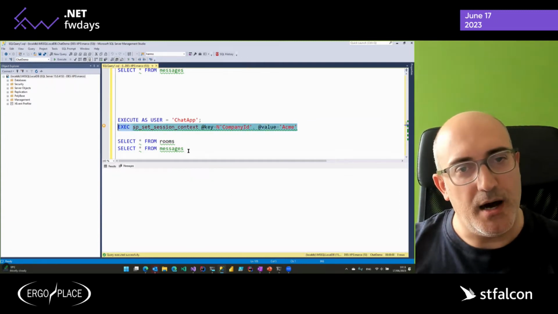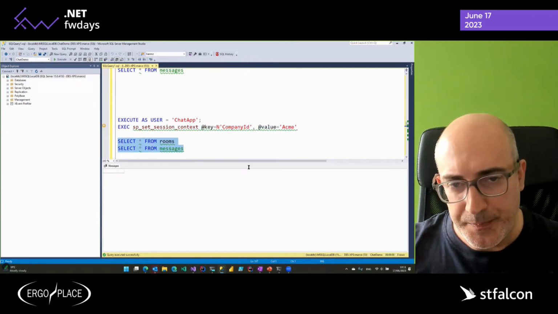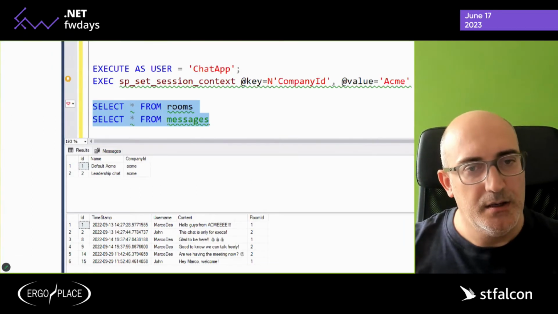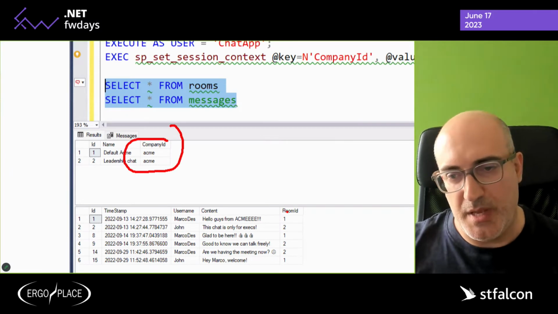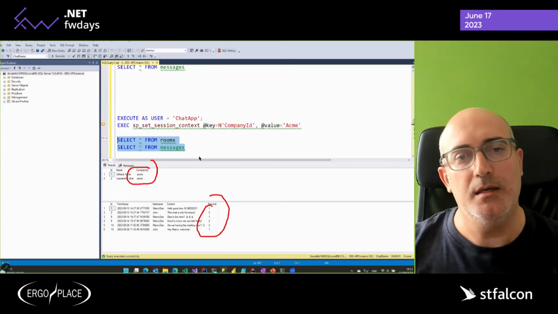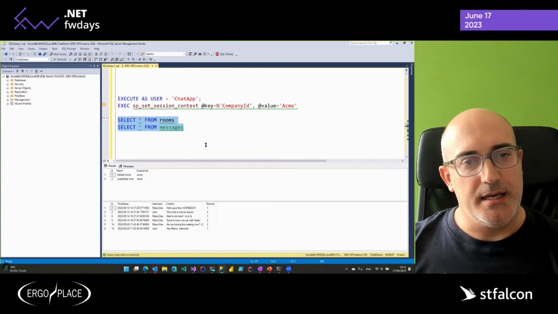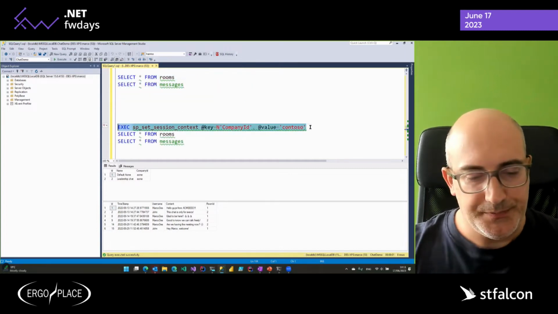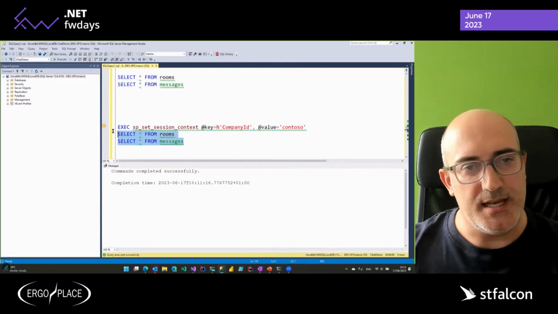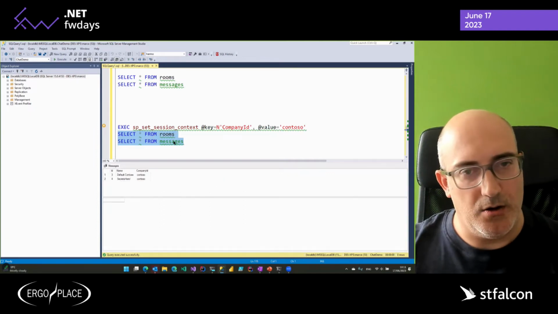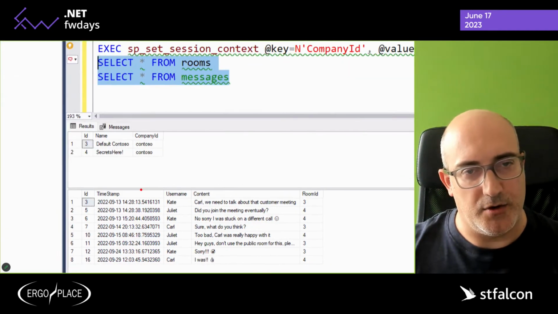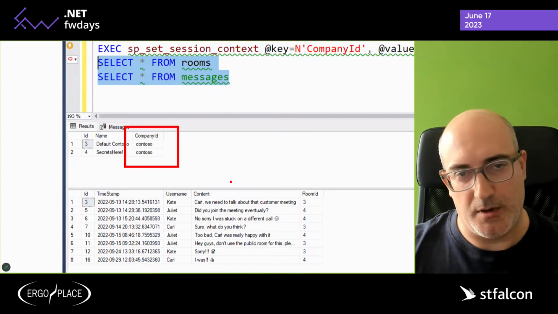I run this. Now I run exactly the same query as before, and as you can see, it only returns me Acme data. I can switch to Contoso. I execute exactly the same query, and all of a sudden, I only get data from Contoso.